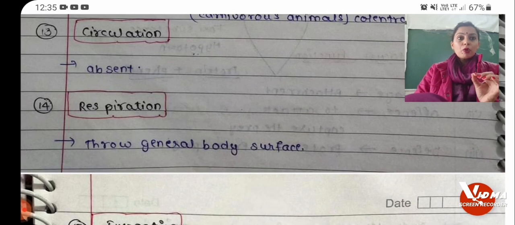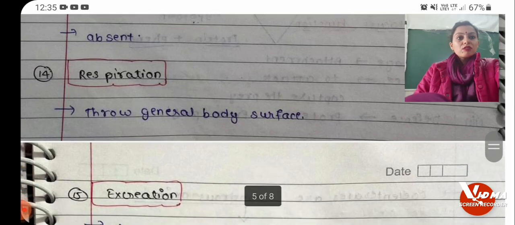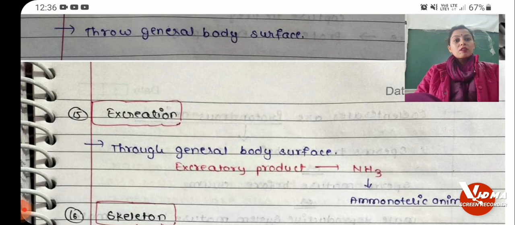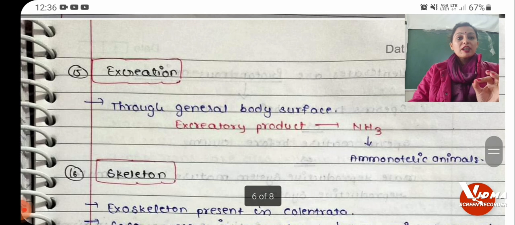Respiration is through germinal body surface following the principle of diffusion, that is the waste or the things always move from high to low concentration. So respiration is again through germinal body surface by the process of diffusion. In similar way, if I talk about excretion, excretion is again through the germinal body surface, and here the excretory product is ammonia. Therefore, most of the organisms belonging to phylum Coelenterata are ammonotelic.